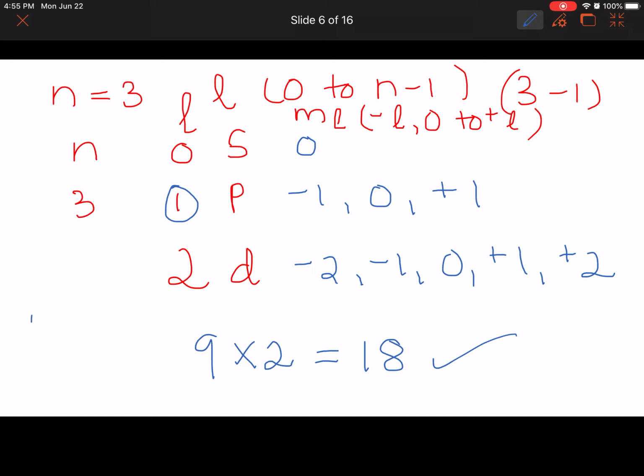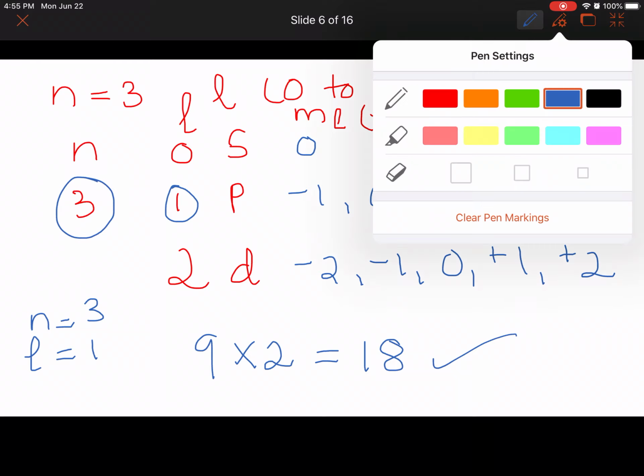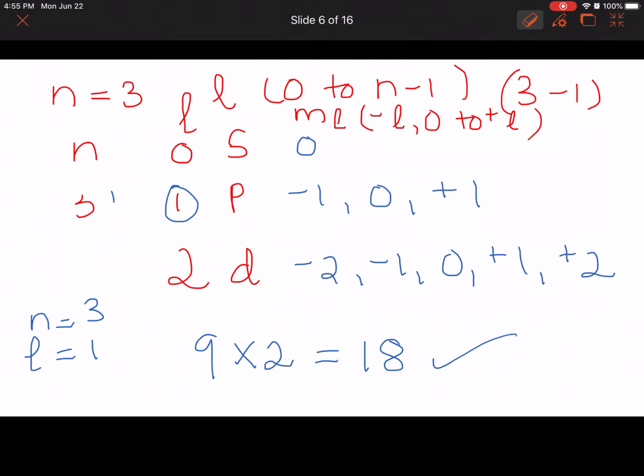If you have n equals 3, L equals 1, and then ml equals minus 2.